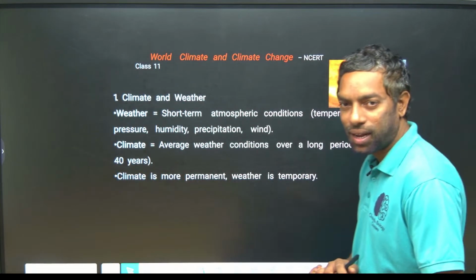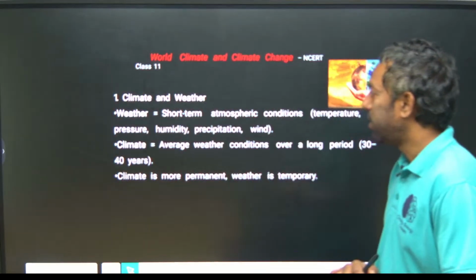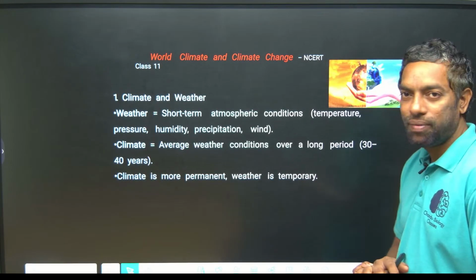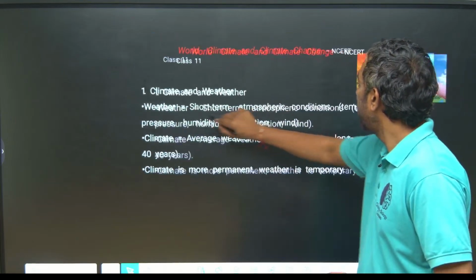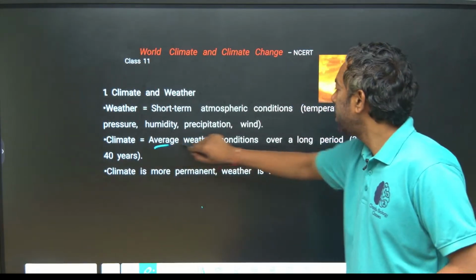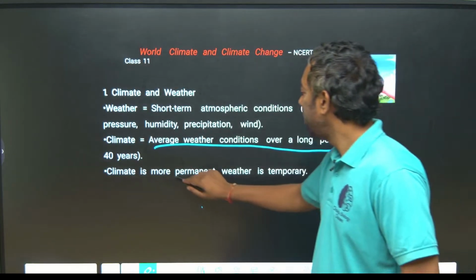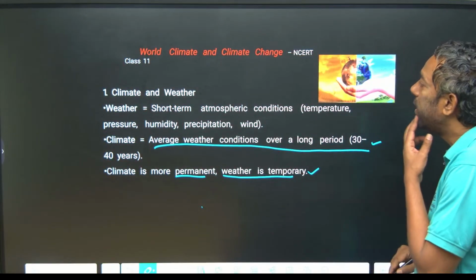World climate and climate change. They ask direct questions from these topics, guys, from NCERT books. First, climate and weather, and how they differ. Weather is short term, the short-term atmospheric conditions. Climate is the average weather conditions over a long period. Climate is more permanent, and weather is temporary.